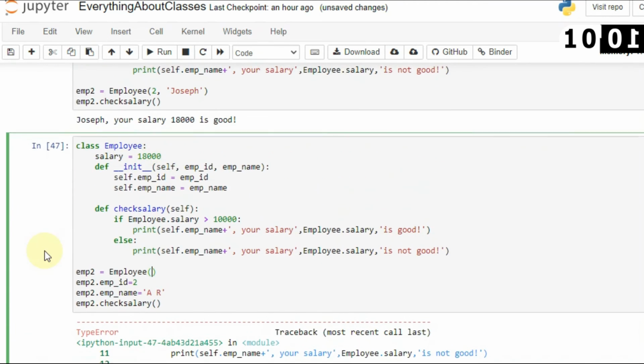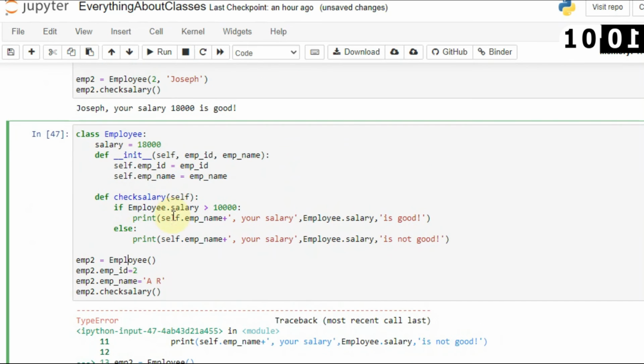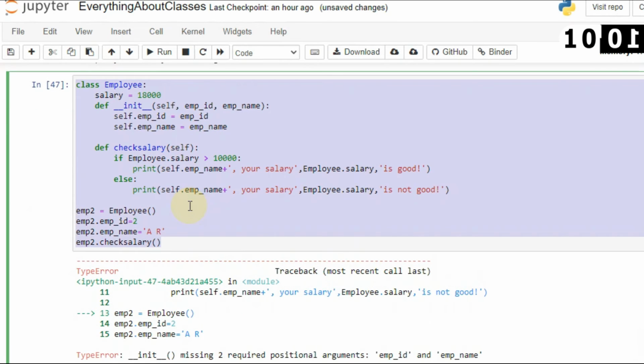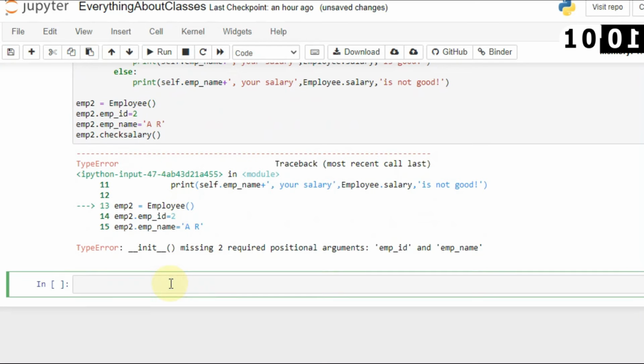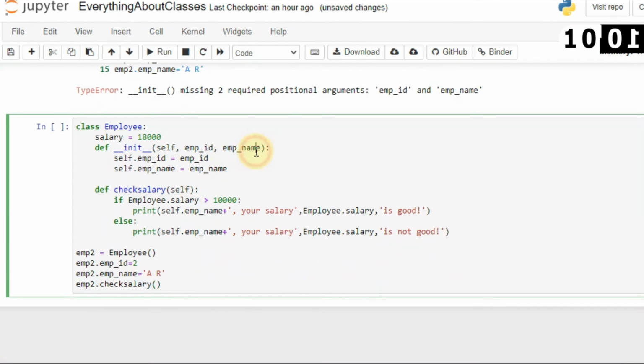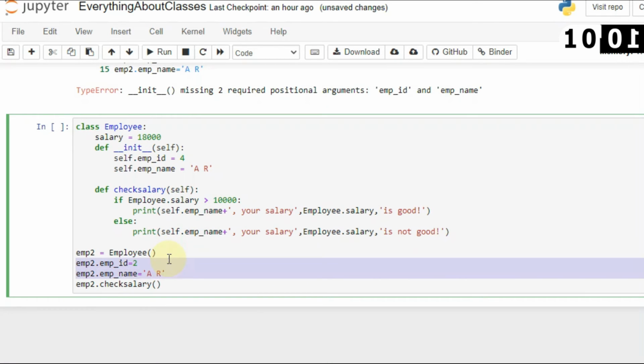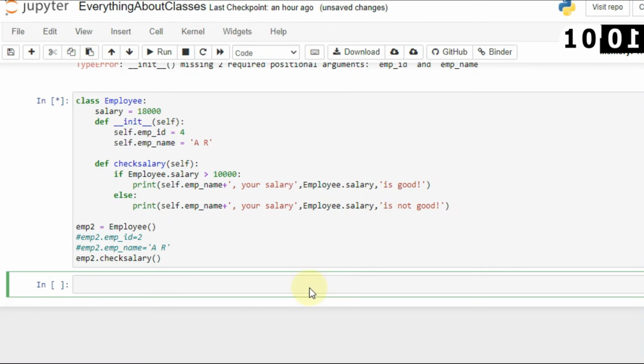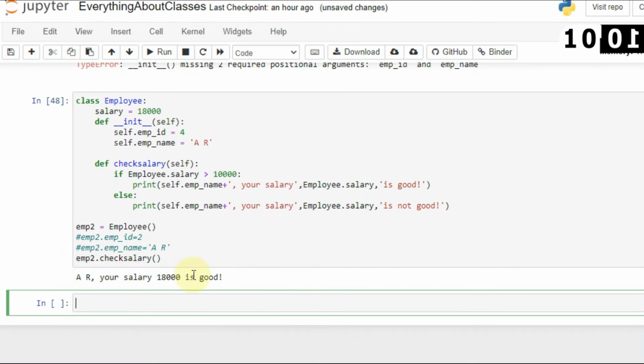Now what if I create a variable? Let's say I define a custom value inside the method already. I will not pass any value here, just use self, and I will set self.id to 4 and self.name will always be AR by default. Now let's run it and see what it shows. First let's comment this out, and it will show 18,000. Here you will see this output. Let's run it again, and you can see that AR, your salary 18,000 is good.